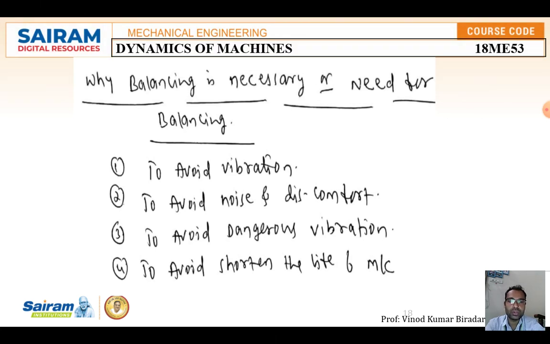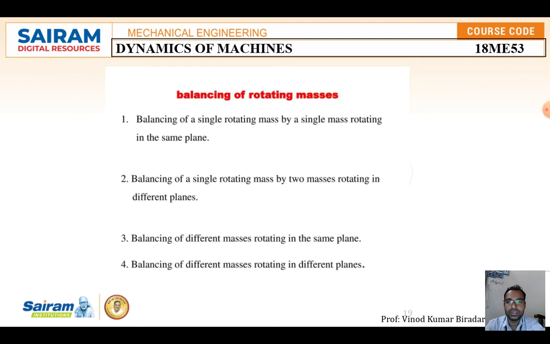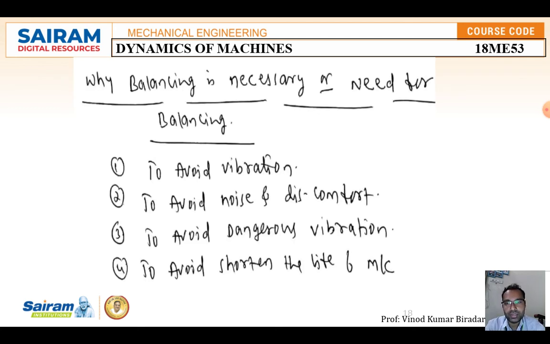If continuous vibration occurs because you are not balancing, there will be a chance of the machine component breaking, which leads to danger. The fourth one is to avoid a shortened life of the machine component. These are not the only four, there are many reasons for balancing, but these are four important needs for balancing.